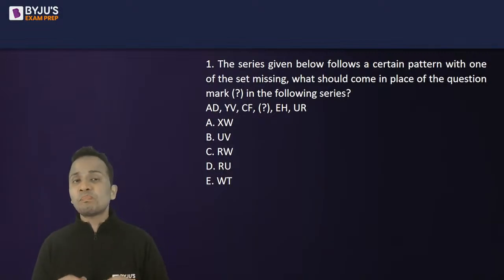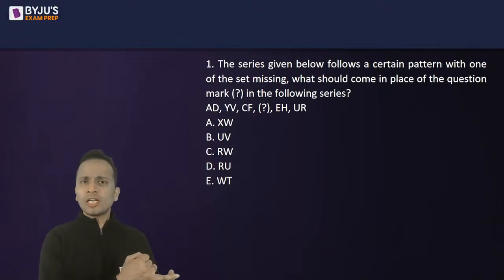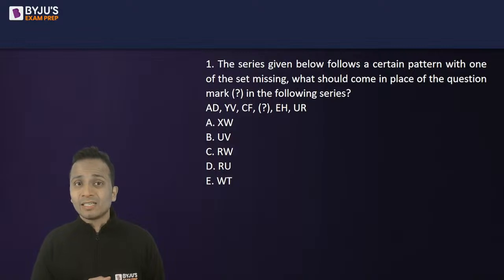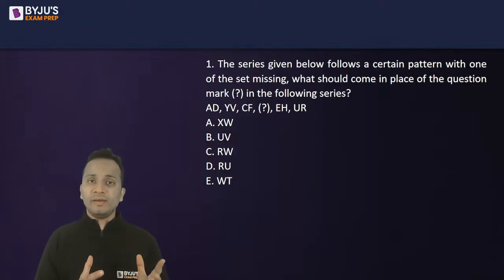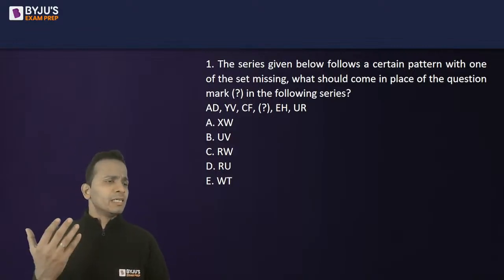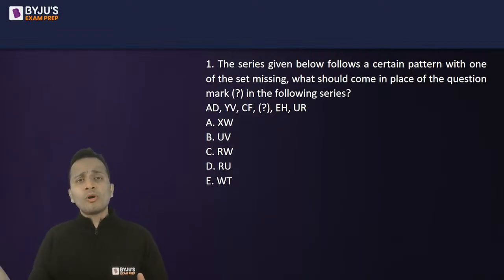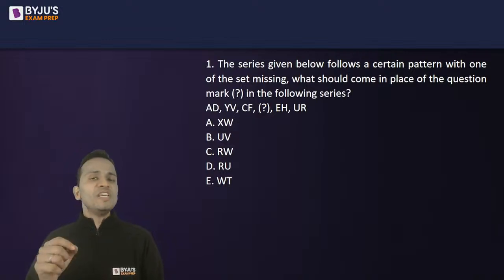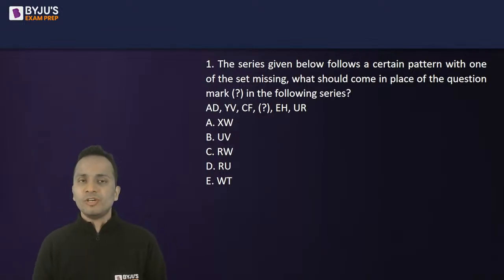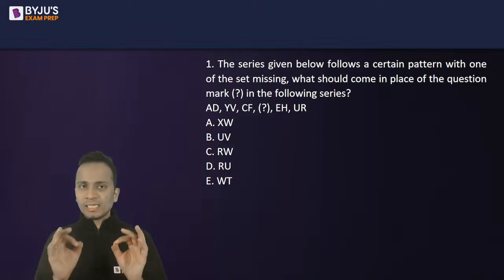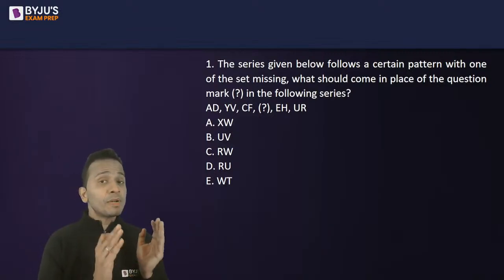MHCT is a speed-based examination. It's not like CAT, it's not like XAT, where you have plenty of time. In CAT, in logical reasoning and data interpretation, we have 20 questions and 40 minutes. For every question, we are given 2 minutes. In that, we have even more time as compared to MHCT. But in the MHCT examination, we have less than 1 minute for every question, right? So understand this particular thing and prepare accordingly.